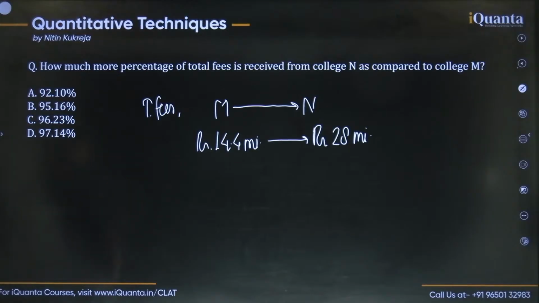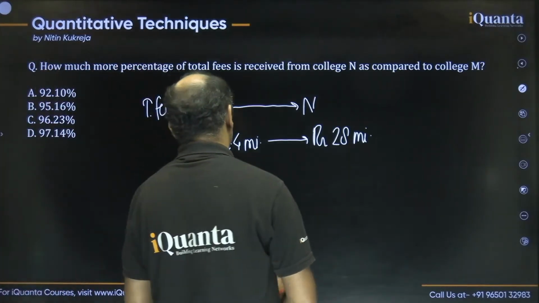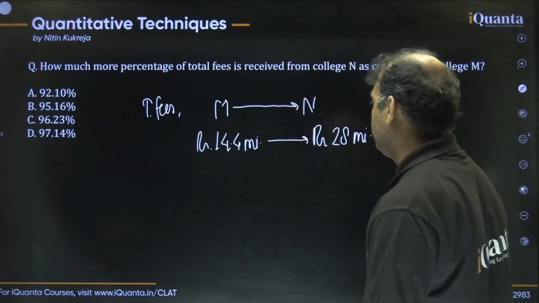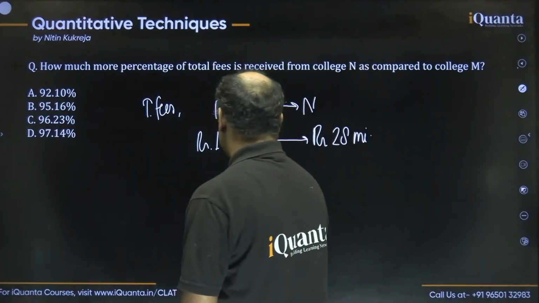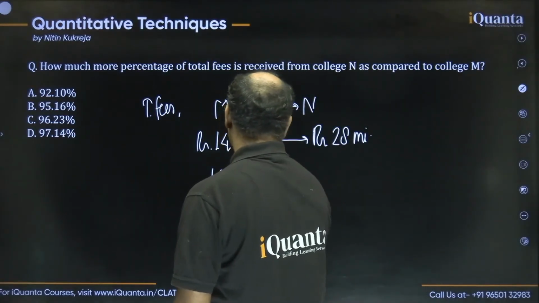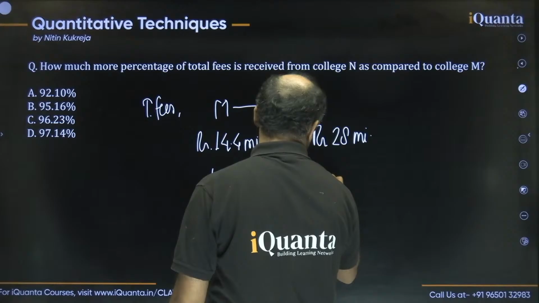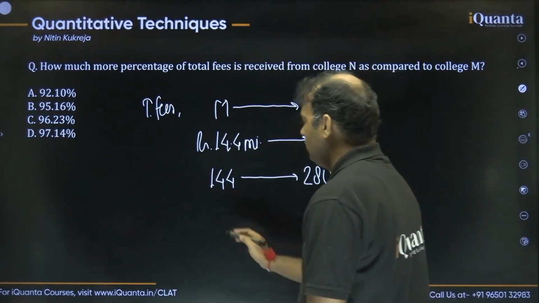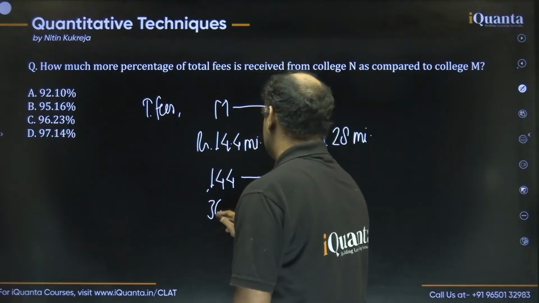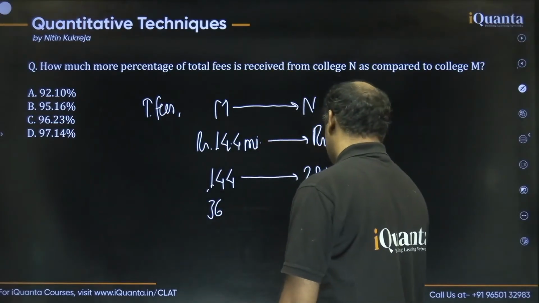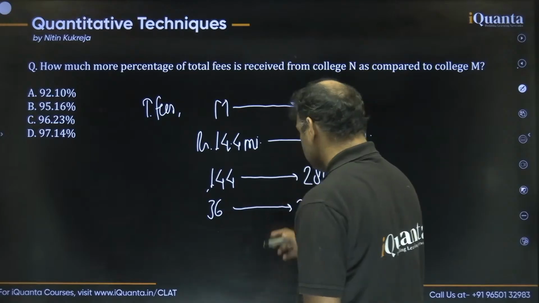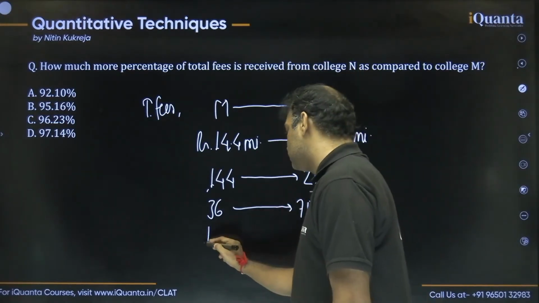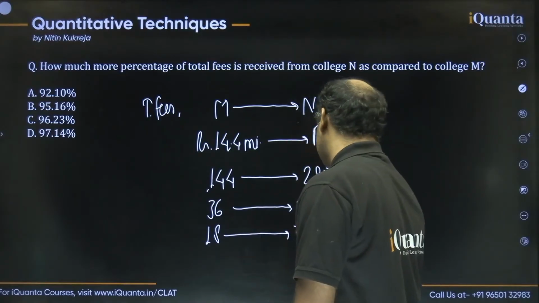Now, what we can do here, guys, we should always try to make the calculation easy, right? How can we do that? Multiplying both by 10, so this becomes 144 and this becomes 280. Now you see that 4 is common in both the numbers, so this becomes 36 and this becomes 70. Dividing by 4, trying to make the numbers as easy as possible. Dividing by 2 again, this becomes 18 and this becomes 35, right?